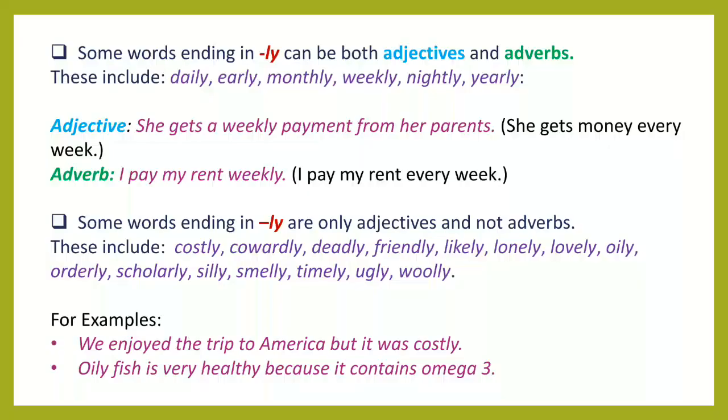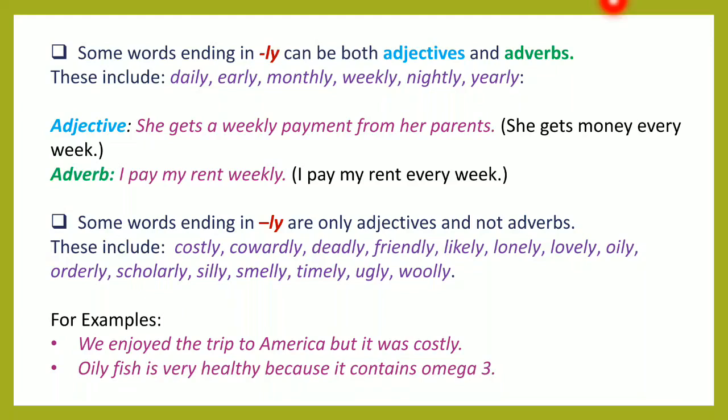Some words ending in ly can be both adjectives and adverbs. This includes daily, early, monthly, weekly, nightly, yearly. For example, if we say she gets a weekly payment from her parents, you can see here the word weekly is modifying the noun payment.